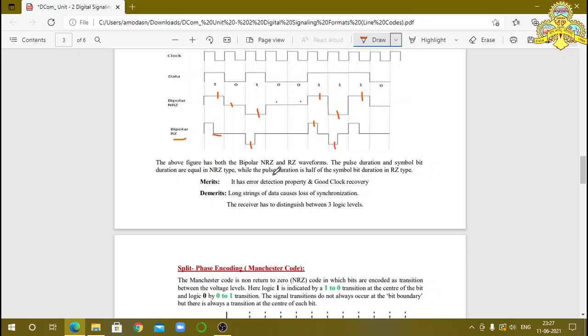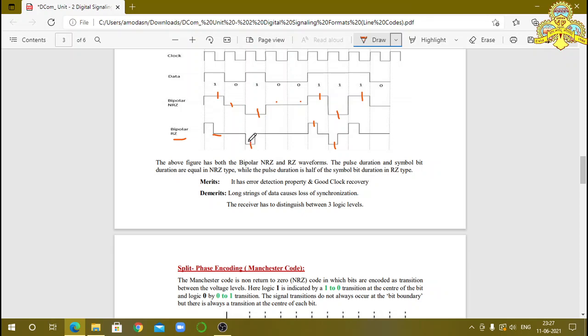Next, merits. It has error detection property. We can find the error here. And clock recovery is good in bipolar NRZ and RZ. The clock recovery is good, as well as we can detect the errors. And demerits: long strings of data cause loss of synchronization. See here, one is indicated by positive voltage as well as negative voltage.